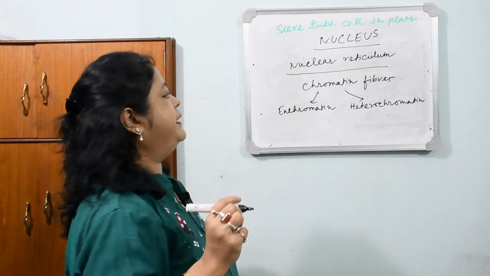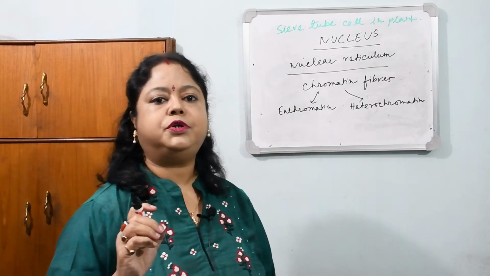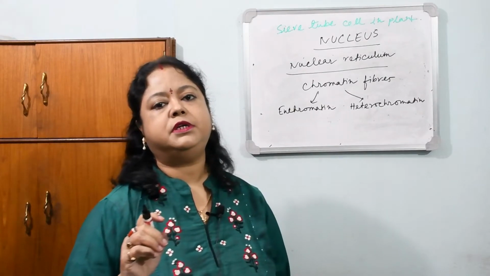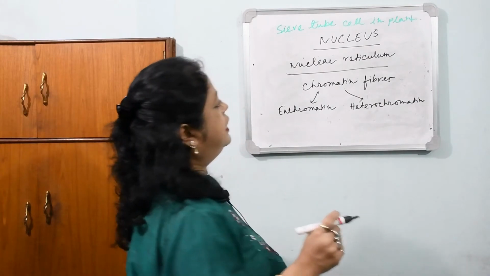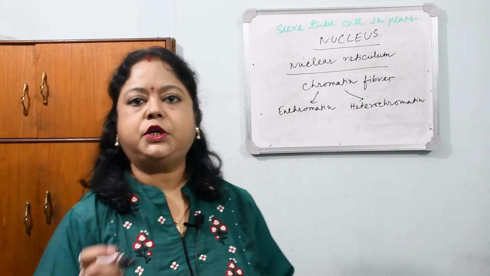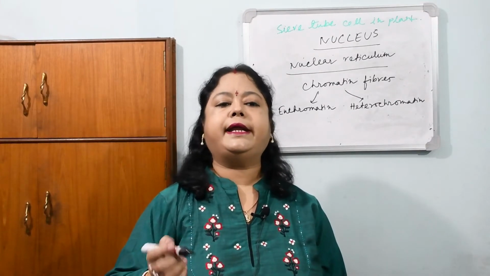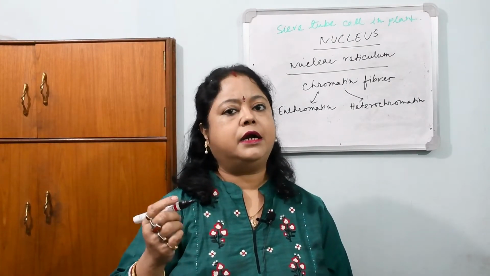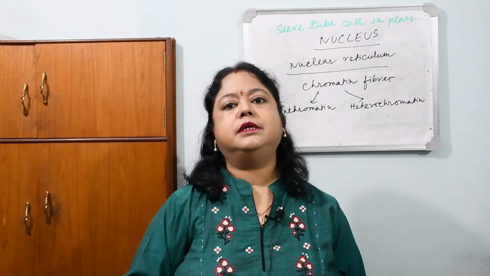Now what is euchromatin and heterochromatin? In lower classes you have not studied this, so this is a new word to you and very important for competitive exams as well as board exams. In cell division we can see two stages: interphase, the preparatory stage of cell division, and the divisional phase. I am mentioning cell division here because chromosomes are visible only in the dividing cell.